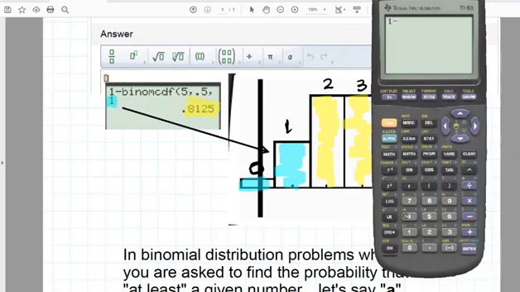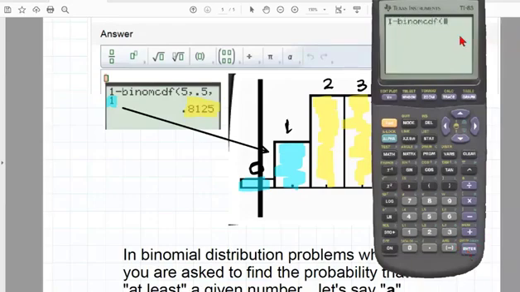Now we would select the binomial CDF, the cumulative density function. Again, it's under second distribution, and you scroll all the way down, down, down, and whoop, past it. There it is, binomial CDF, in it goes.